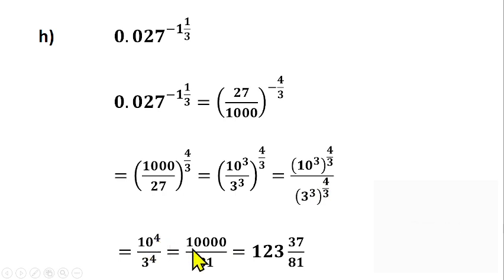10 raised to the power 4 is 10,000. 3 raised to the power 4 is 81. And if you divide this, you have 123 whole number 37 over 81. So you can see how you apply the laws of indices to solve all these questions you have been solving so far on indicial expression.